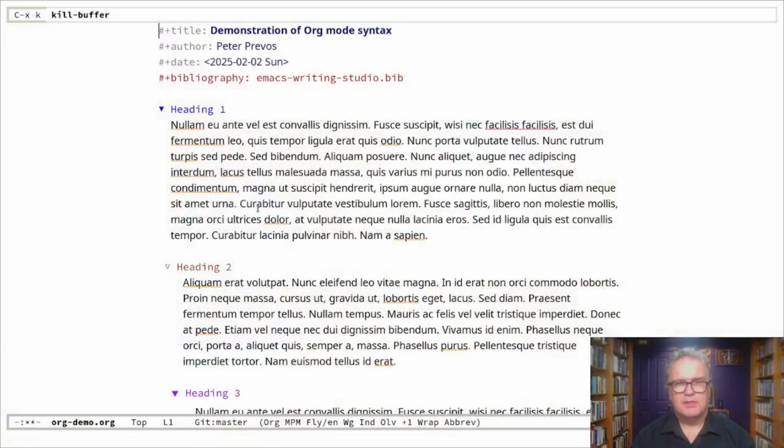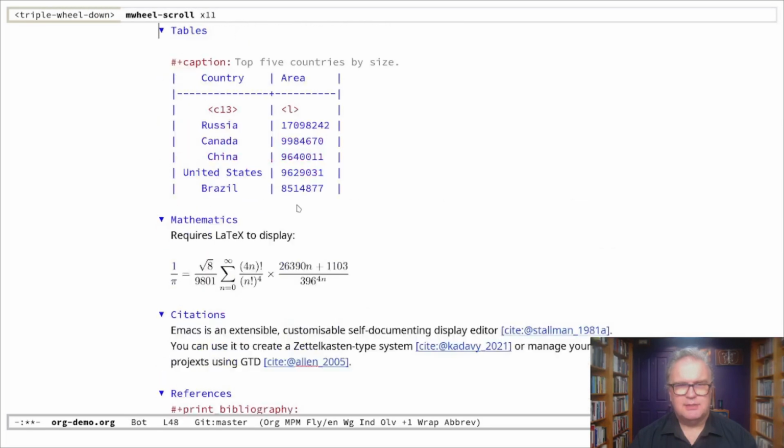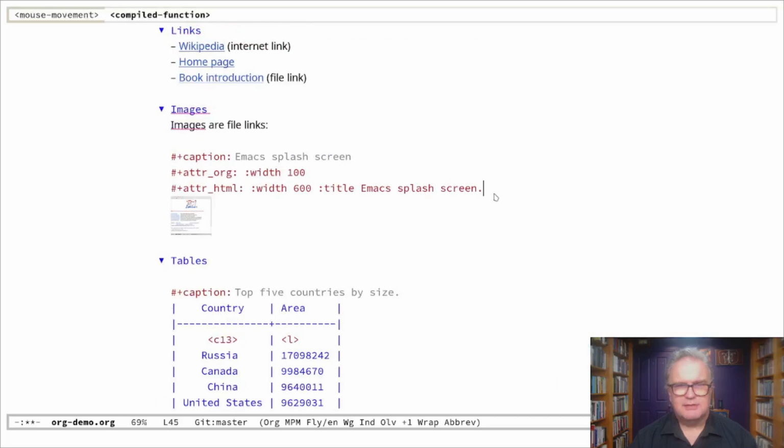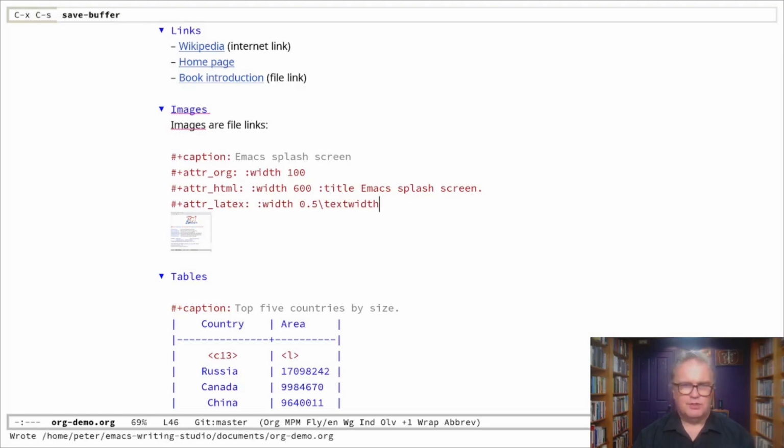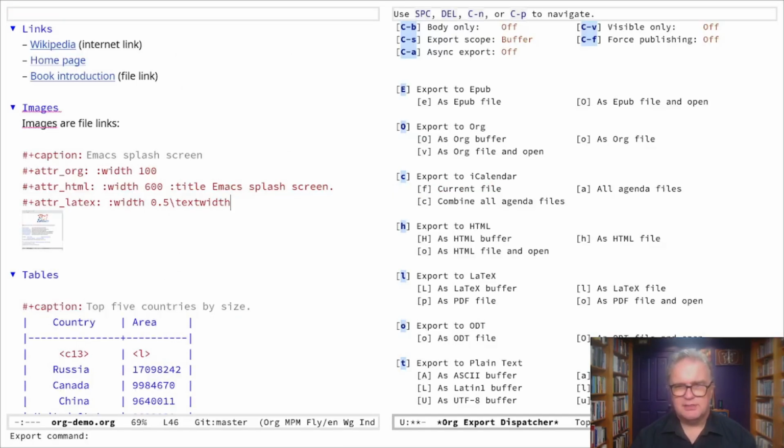But wait, there's more. This same file can also be exported to LaTeX, for example. Now what I'll do is I'll add a little bit at the bottom here in the image. So for LaTeX, for example, I want attr_latex, and the width is 0.5 \textwidth. Good, okay. So if you understand LaTeX, you know what that means. So now C-c C-e for our export dispatch. In this case, now we go to L for LaTeX and O for export and open the file.